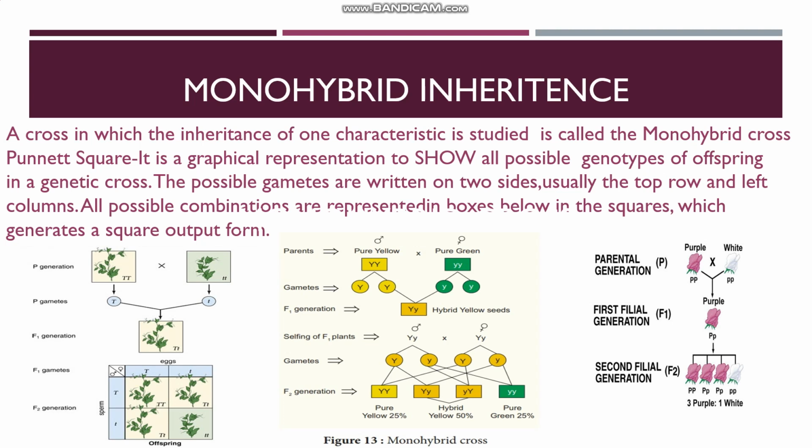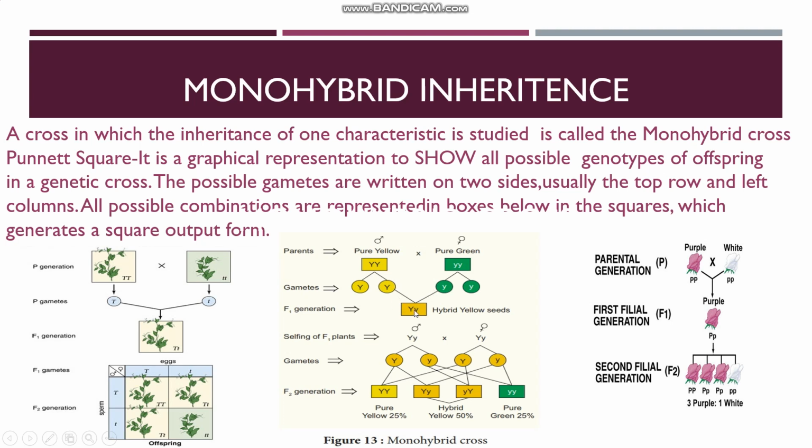Similarly, Mendel performed experiments with all the 7 characters which you have learned, and he noticed that F1 plants resembled only one of the parents, and in the F2 generation both the characters were present in the ratio 3 is to 1. So when a pure yellow seeded plant is bred with a pure green seeded plant, only one type of gametes is produced as the parent is pure for the character.